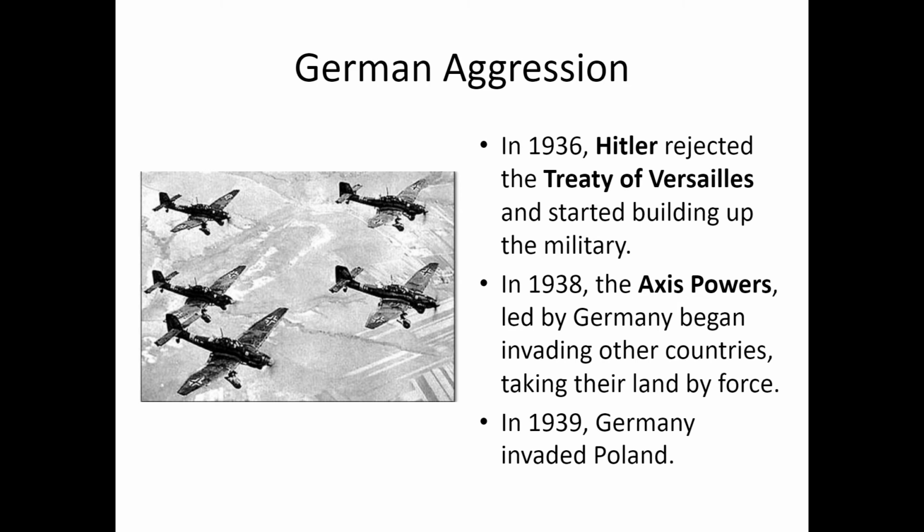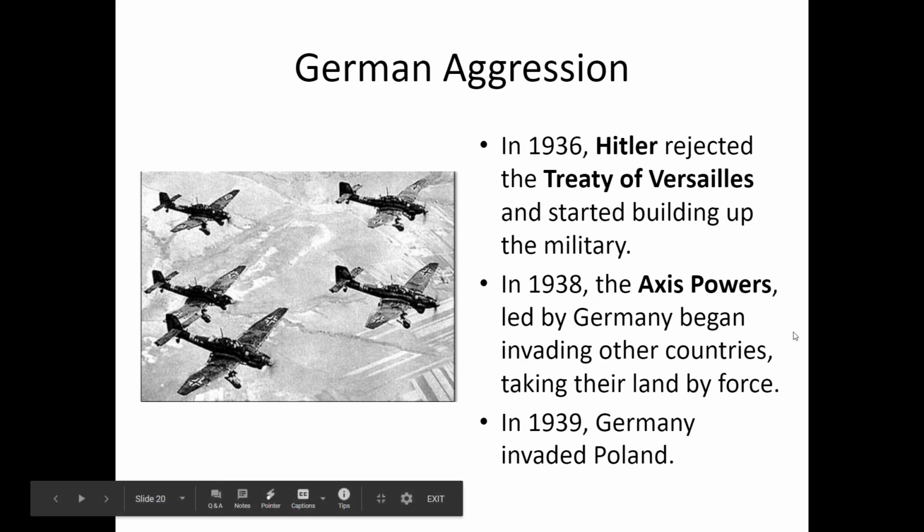In 1936, Hitler rejected the Treaty of Versailles and started building up the military. In 1938, the Axis powers, led by Germany, began invading other countries, taking their land by force. In 1939, Germany invaded Poland. Now this is considered the beginning of World War II, when Germany invaded Poland.